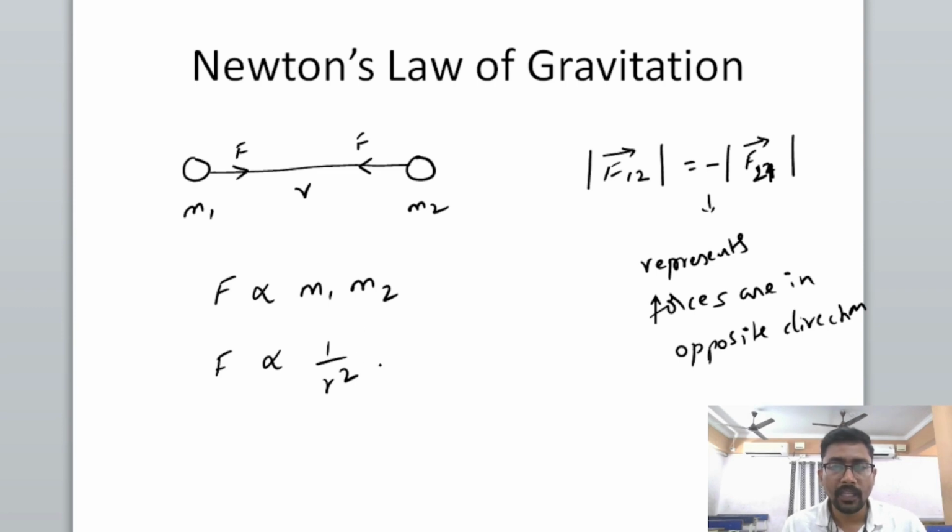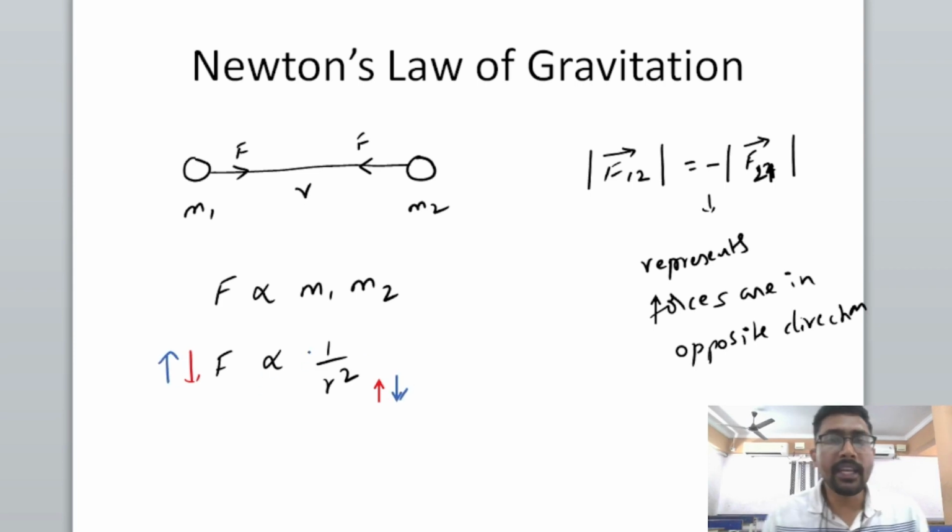At the same time, if the distance between the two masses is increased, then the amount of force will decrease, and if the distance is decreased, then the force will increase.